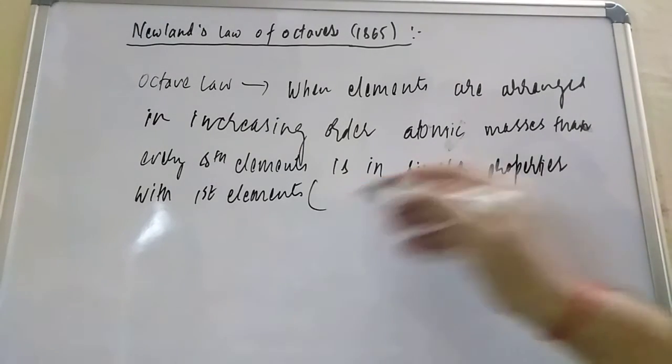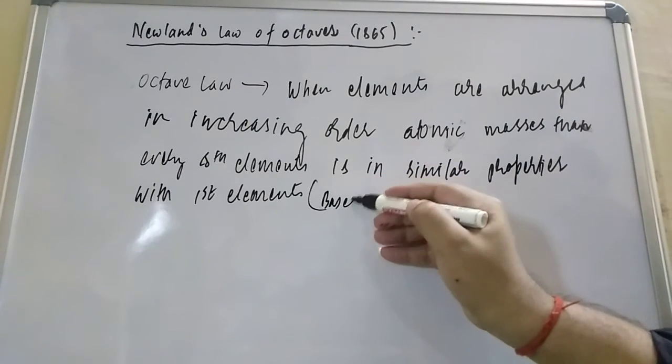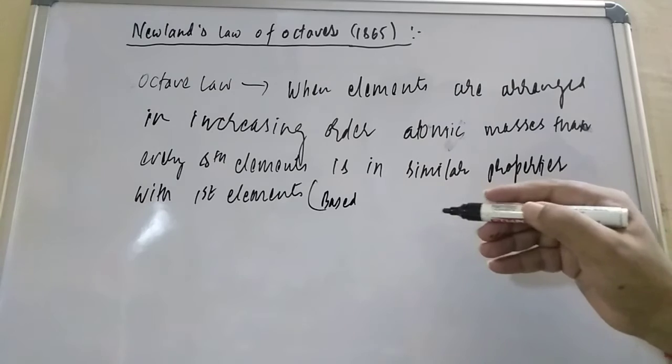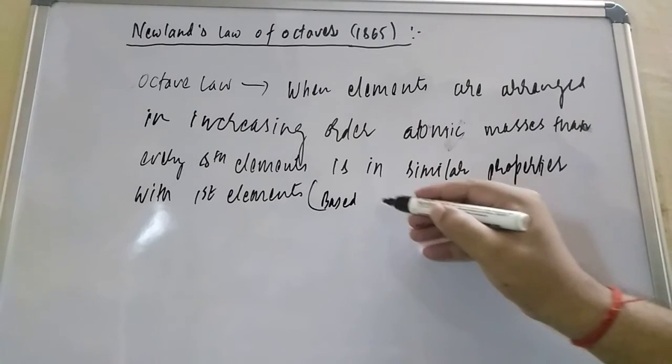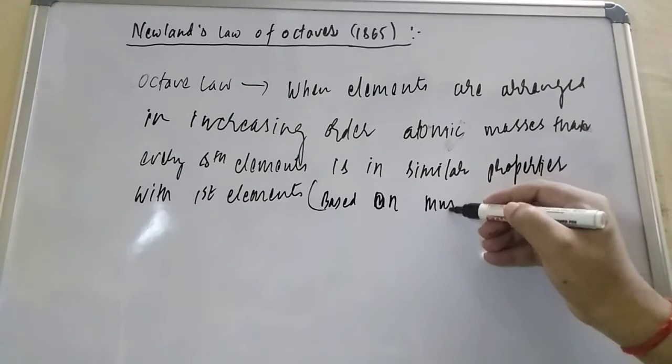He said this is also based on musical notes.